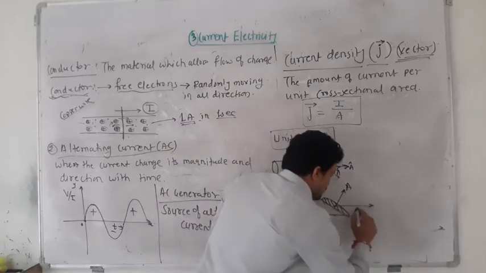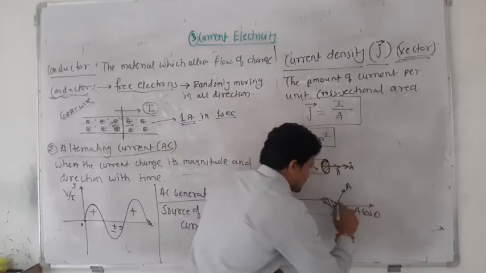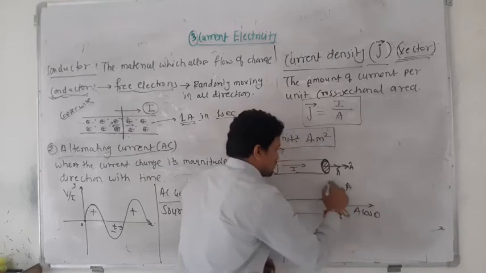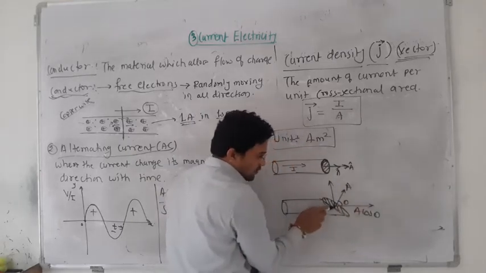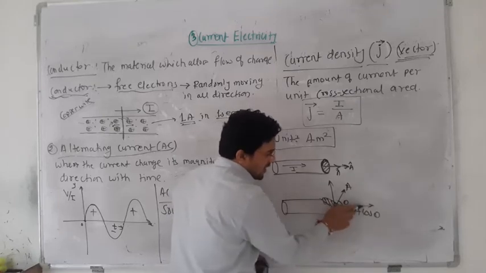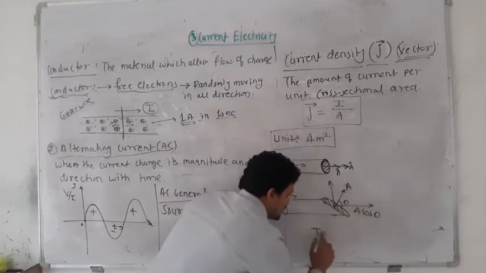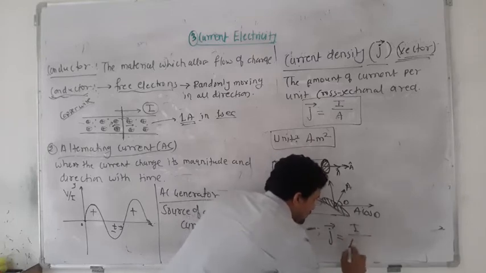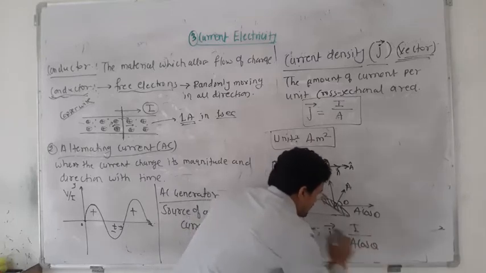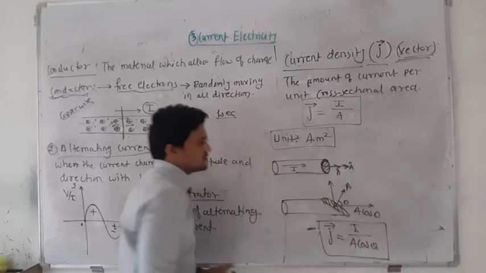This becomes A cos theta, and the vertical is A sin theta. Current is moving in this direction, so you take that area component. In this case, the current density is equal to I divided by A cos theta.